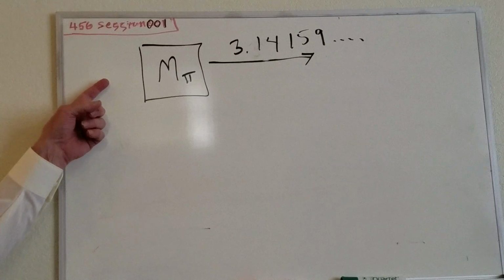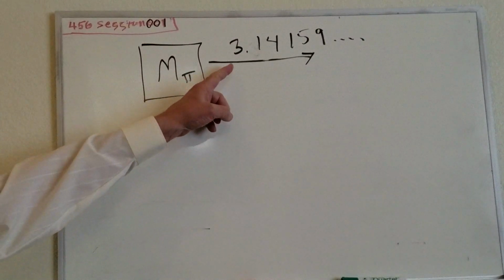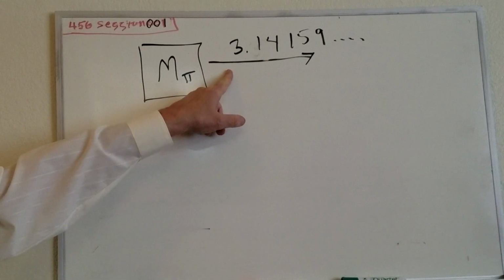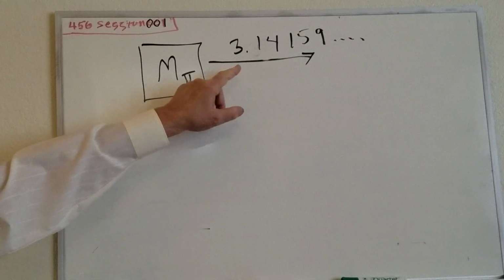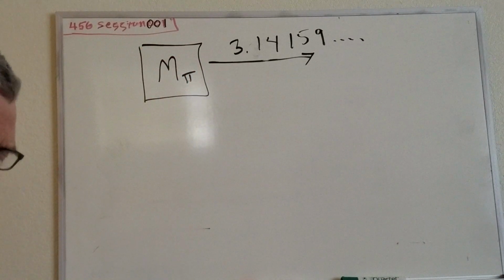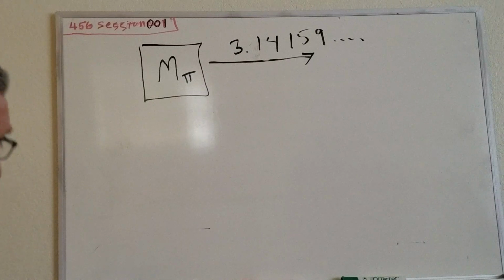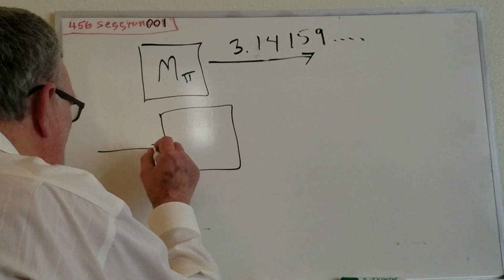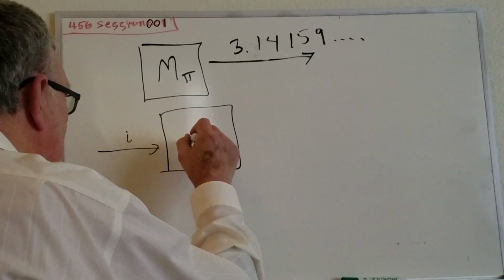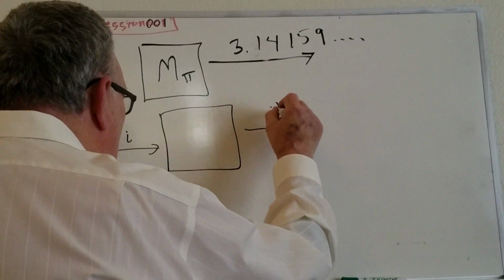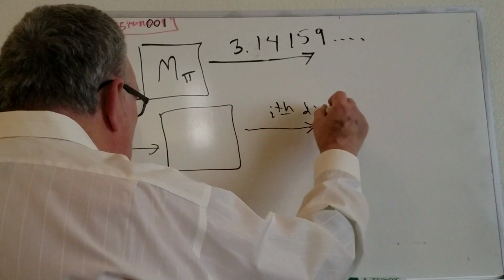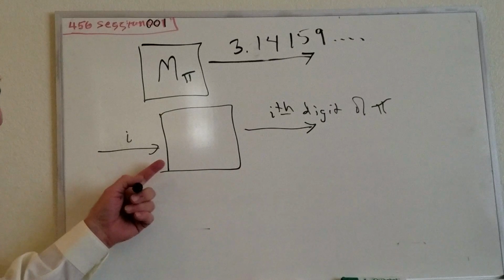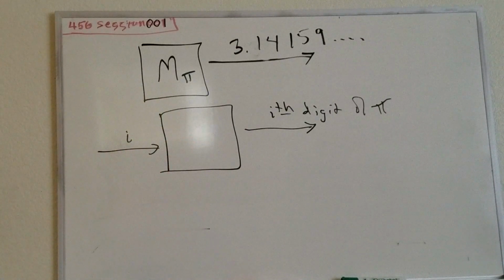There is a machine which enumerates or writes the decimal expansion of the real number pi, the familiar ratio of the circumference of a circle to the diameter. For such an algorithm, we could write a computer program which would just print those numbers. Another way to put it is that we could have a machine where you put in i and it gives you the ith digit of pi as an output, so it's a single output. That machine would be, if this one is possible, that one is possible, and vice versa.